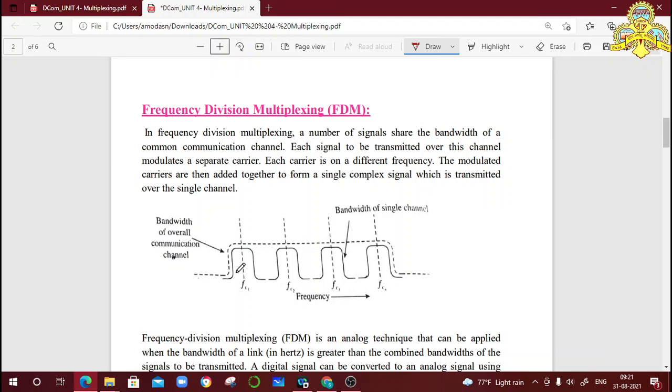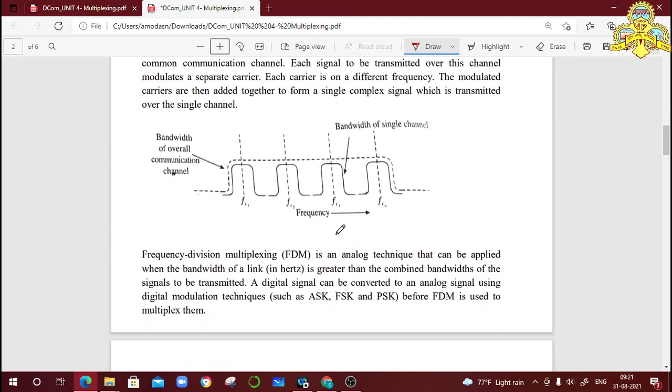Here the first signal is transferred with a carrier frequency of FC1. The second signal is transferred with a carrier frequency of FC2. The third signal is transferred with a carrier frequency of FC3 and the fourth signal is transferred with a carrier frequency of FC4. Here four different carrier frequencies are there in this example. The whole bandwidth is divided into different carrier frequencies, small bandwidth signal channels. So it is called frequency division multiplexing.